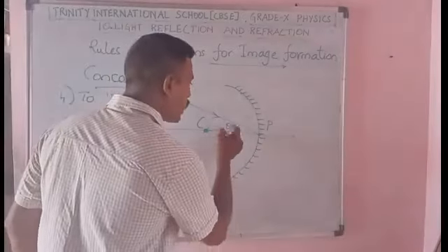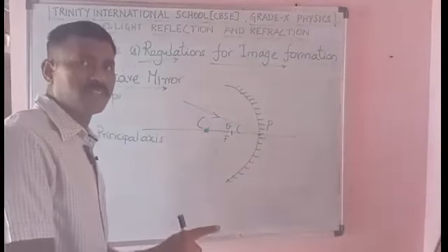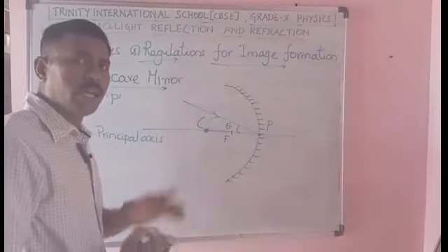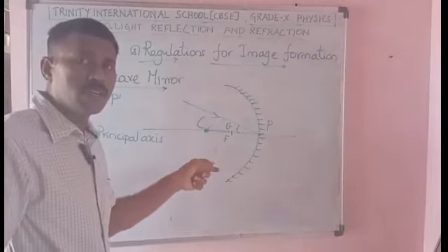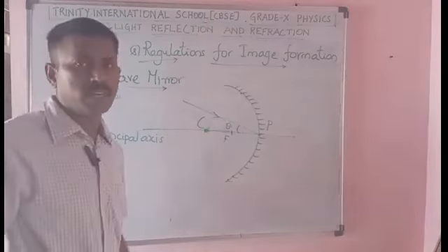Theta is the angle. After reflection from the mirror, the laws of reflection are obeyed here. So the same angle it will get reflected.